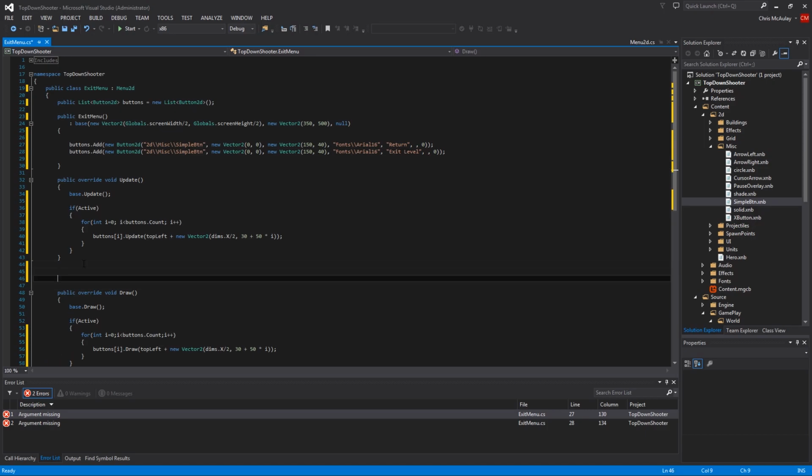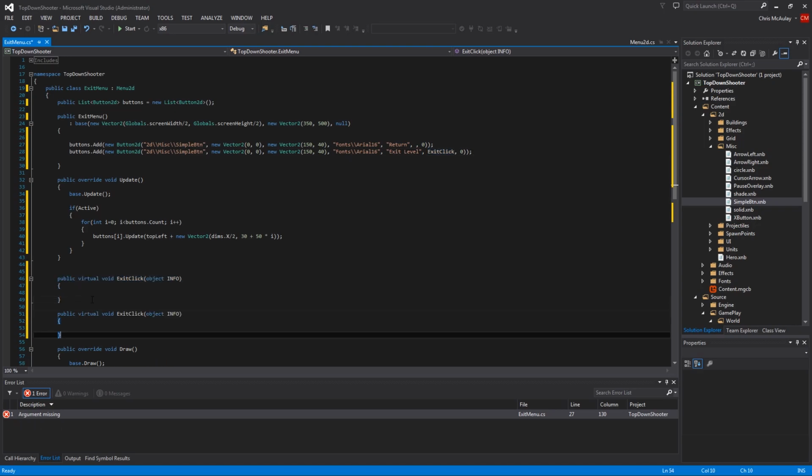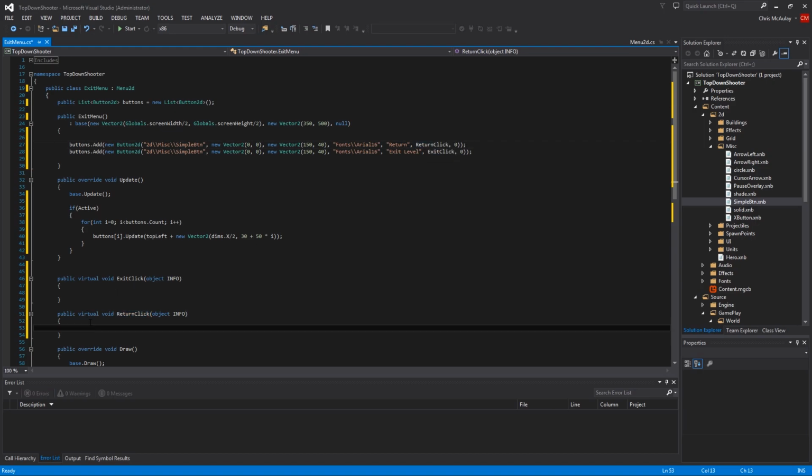And now we need to create the functions that those go to. So first thing first is public virtual void exit click, and that's object info. And here we have that. And then we just copy paste this, and we say return click. And that goes here. Return click is simple. It's just active equals false. So just close the menu. This one is a little bit more complicated because we're going to need to pass it in.